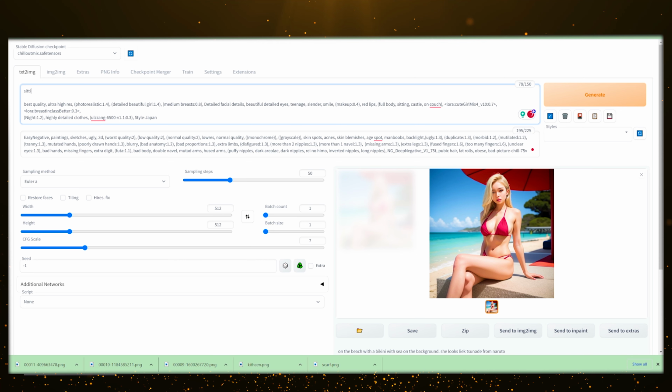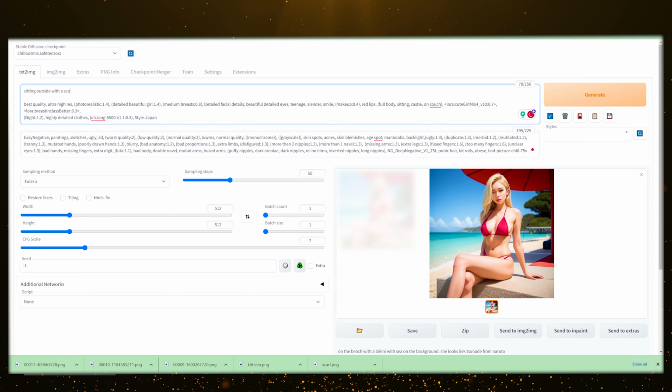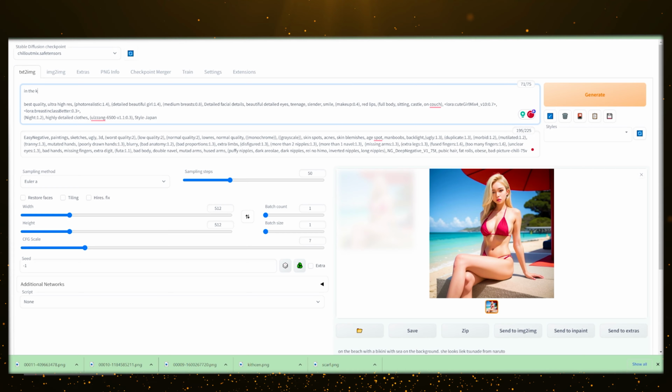Okay, let's try sitting in a cafe bar. I mean, looks good, but a bit weird. Let's try another one. Sitting outside with a scarf. Let's try in the kitchen. Damn, imagine walking home to this. One final one, and this is for all my anime lovers, and myself included. I mean, this is straight from an Anime Beach episode, am I wrong?